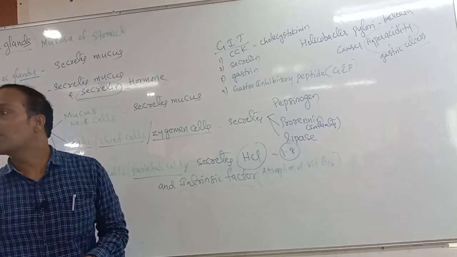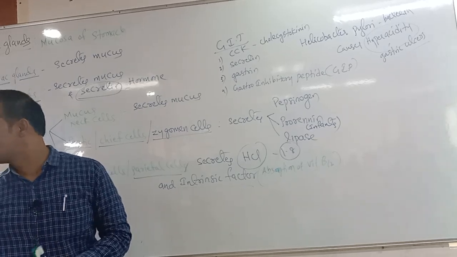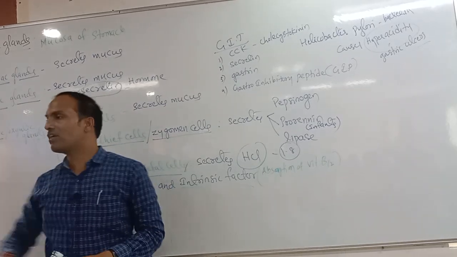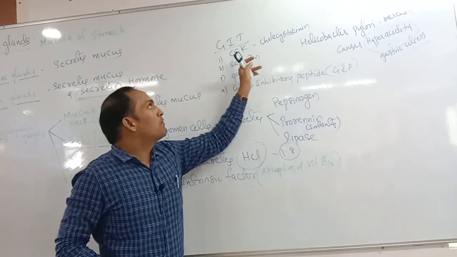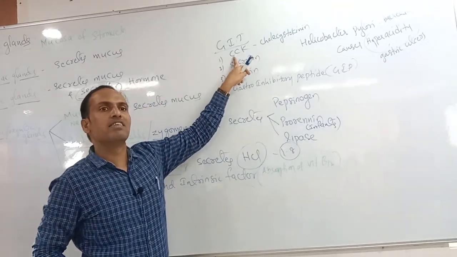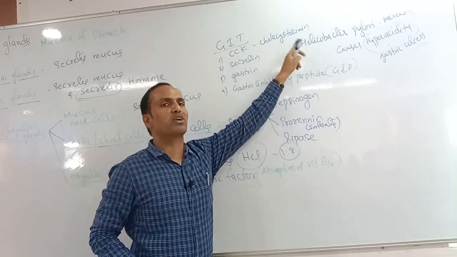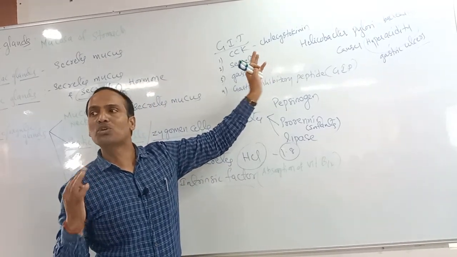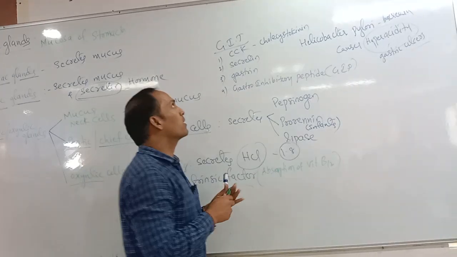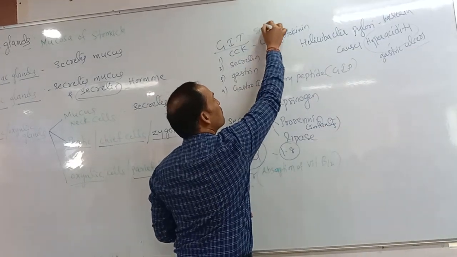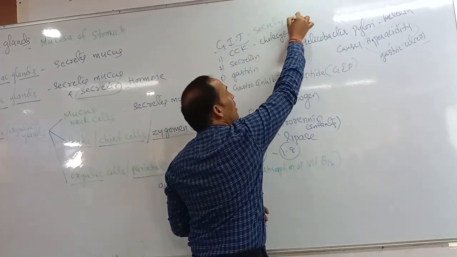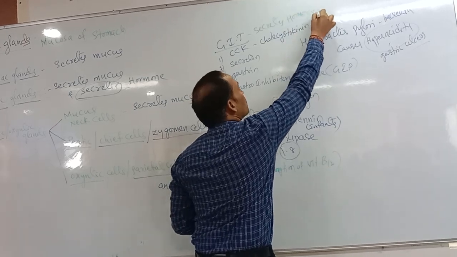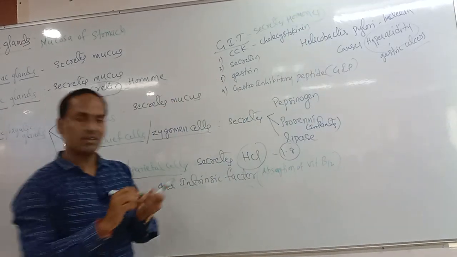Totally, our gastrointestinal tract secretes four different hormones. The first hormone is CCK, full form cholecystokinin. These are completely hormones only.